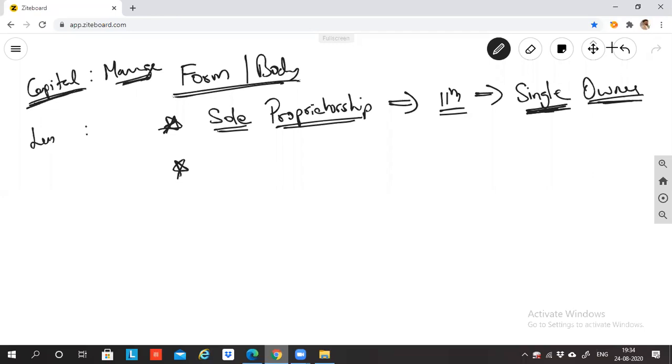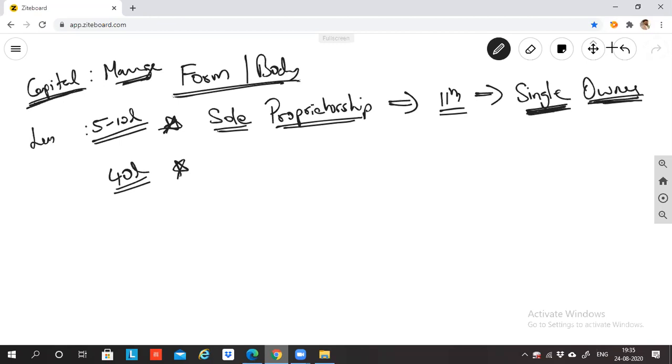So let's say I'm doing a construction business. There the capital requirement is comparatively very high. A sole proprietorship is a very small business, wherein a person with an amount of 5 to 10 lakh rupees can himself invest and run the business. But in a construction business, if each person has to invest 20 lakh rupees, the total requirement is 40 lakh rupees. The total requirement of the capital is 40 lakh rupees. It is not possible for a single owner to invest 40 lakh rupees.